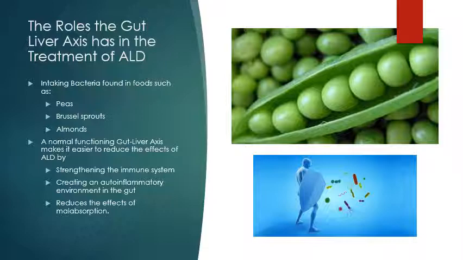If the gut-liver axis is not treated correctly, it can result in an increase of bacterial toxins, which can lead to further inflammation and intestinal permeability. With normal functionality, the gut and liver should be able to absorb different vitamins and minerals adequately, reducing the effects of malabsorption. It is important to note that the roles of each patient's gut and liver axis may vary due to the severity and the progression of their conditions.